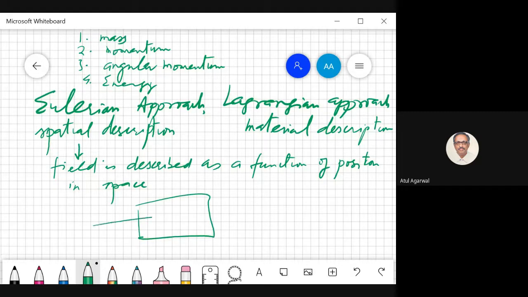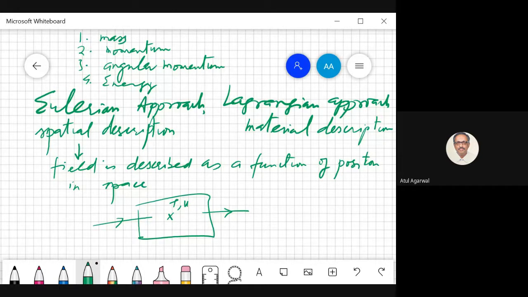Suppose you have some fluid passing through it. At this point of time, at this position, fluid has this density, this velocity. So you are talking of description of the property as a function of position and time.